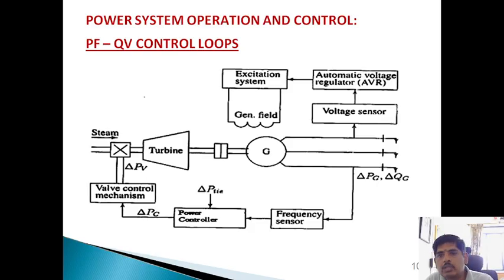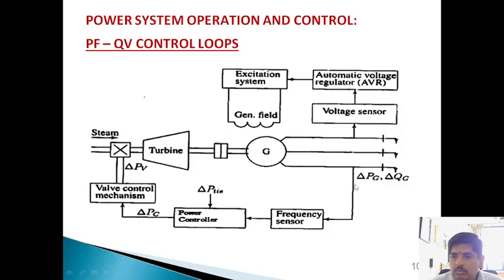Based on that, we change the excitation system: we increase or decrease the excitation, so the generated voltage is increased or decreased. This is the control of the reactive power and voltage.